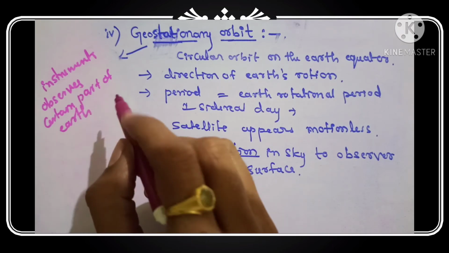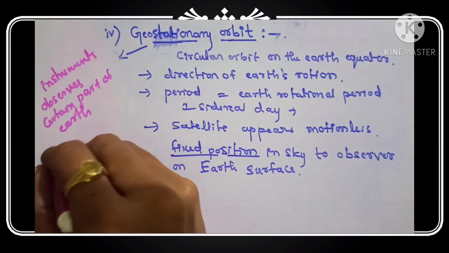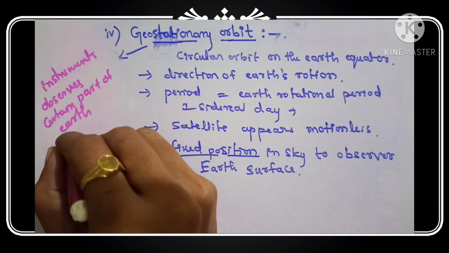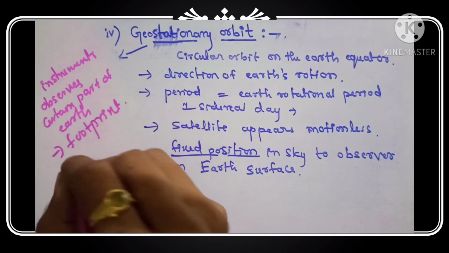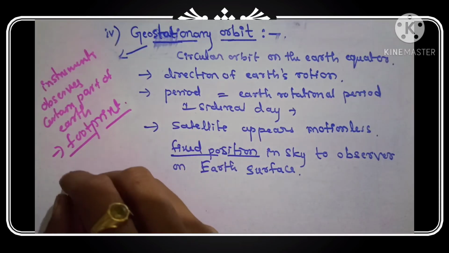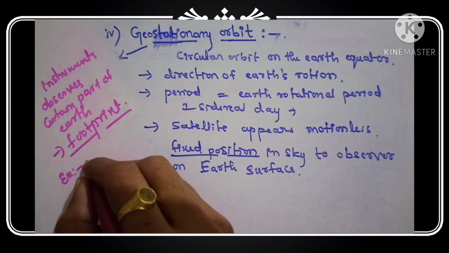Which part of the earth is it? That part of the earth is known as the footprint.